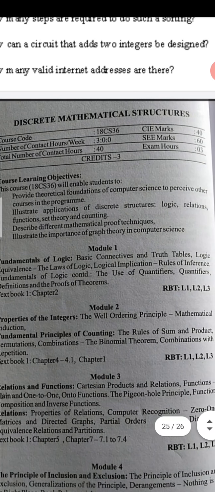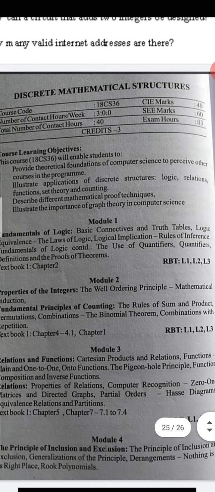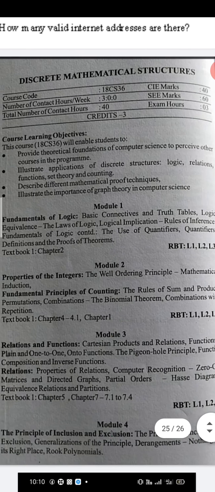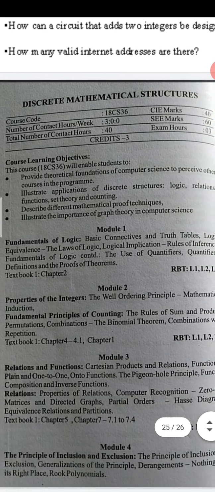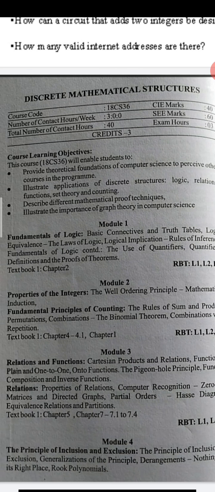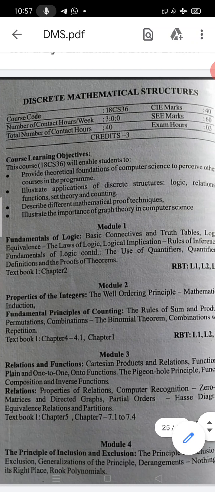First module, we are going to study the fundamentals of logic. There, basic connectives, and all those things I am going to explain in detail. Truth tables, logical equivalence, the laws of logic, logical implications, rules of inference, the use of quantifiers, then definitions and proofs of theorems we study in module 1. There are some sure questions. If you study those things, the same questions will come in examinations. I am going to explain those things in detail.